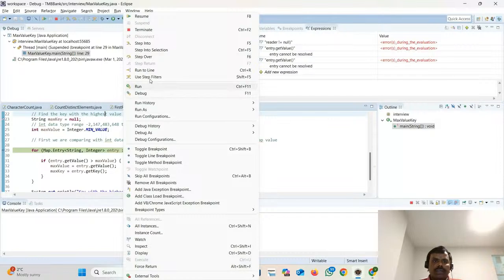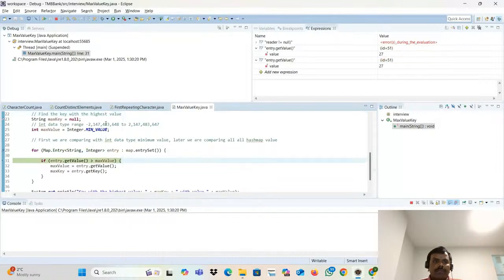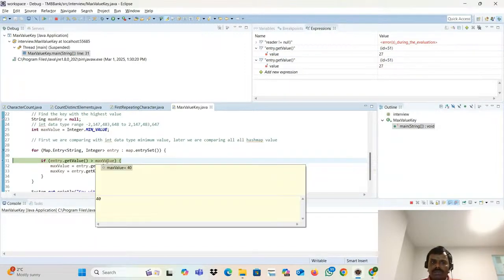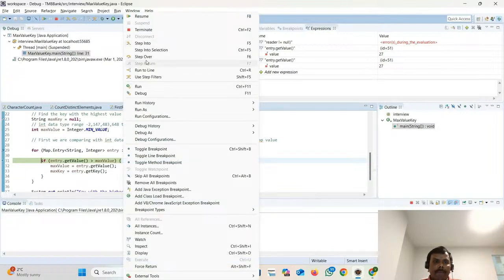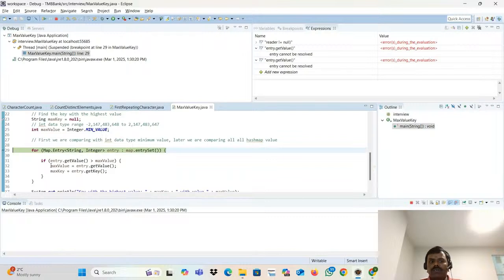So let's go back. Next one, step over. What is it going to compare? 27 with 40. Is the condition true? No. Will it go inside? No. See that? It didn't go inside.